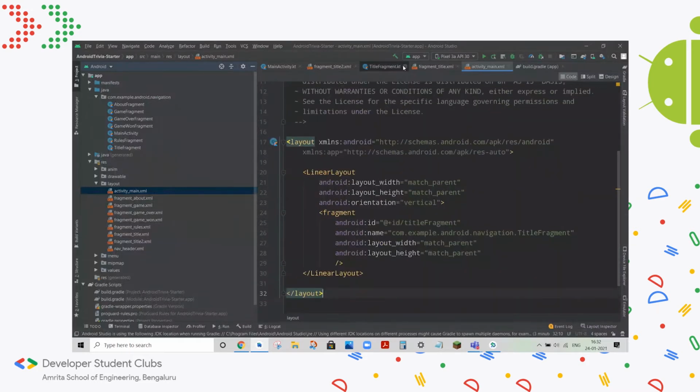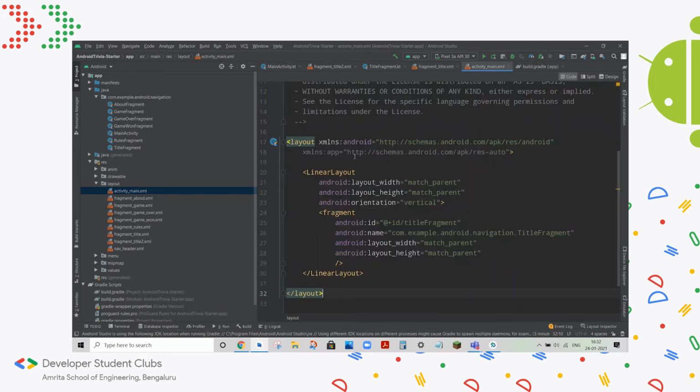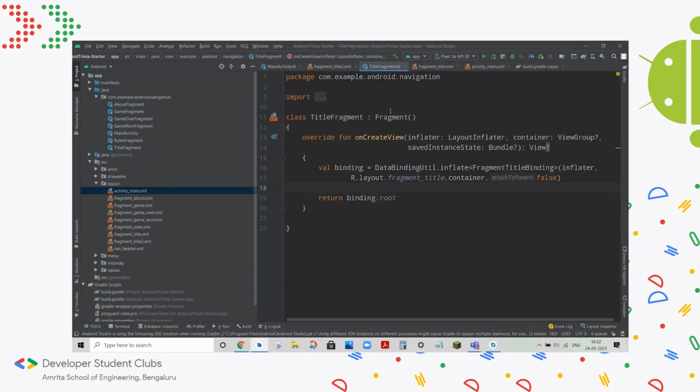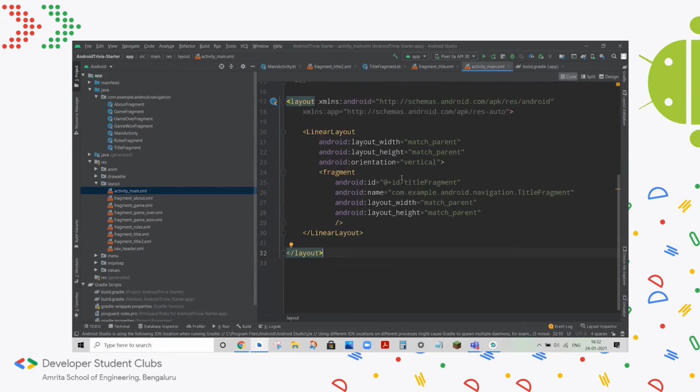So what I've done here is basically taken this fragment, but like I said, fragments are usually placed or used in activities. But up till now, before I copied this code, all we had is a fragment. We had to include it in some activity, right? And that's what I've done. Like I mentioned before, activities are just the different screens you see in your app. The default activity that's generated when you create a starter Android project is called the main activity. So what I've done here is just included a fragment.